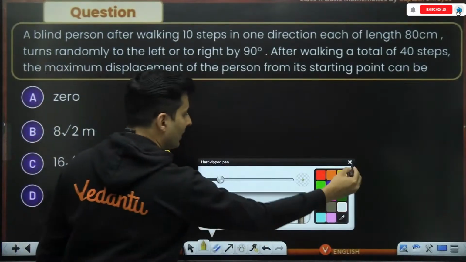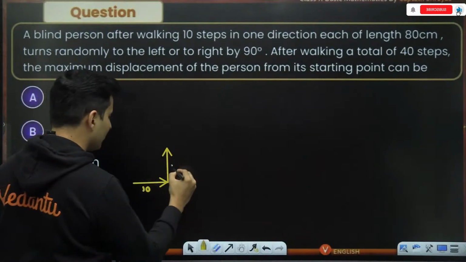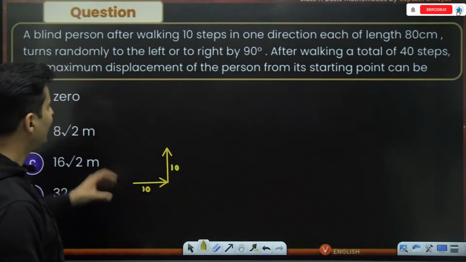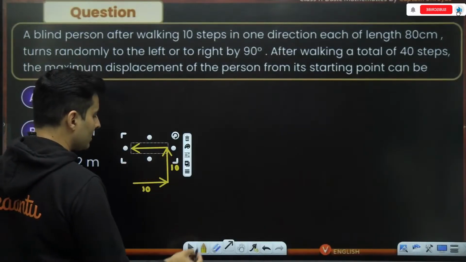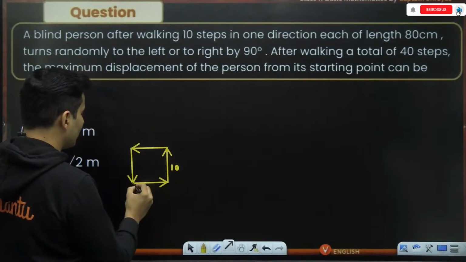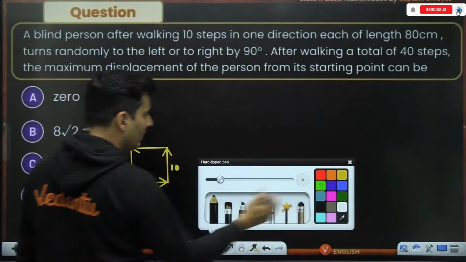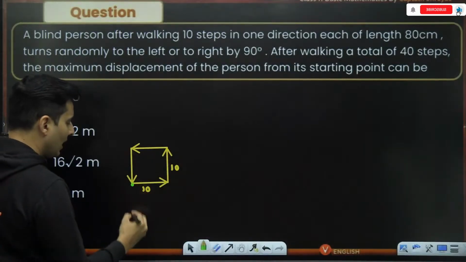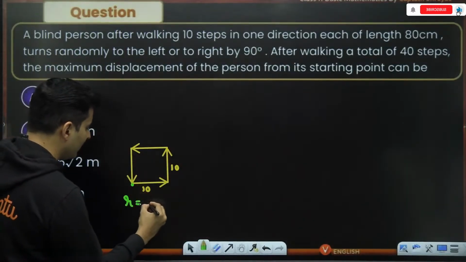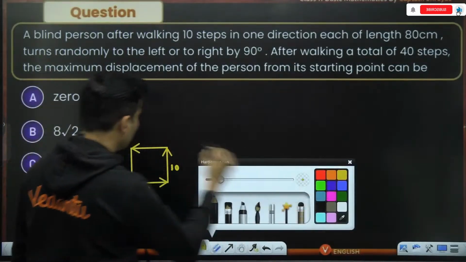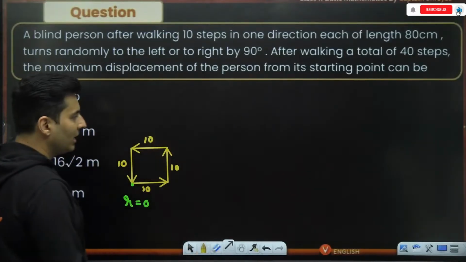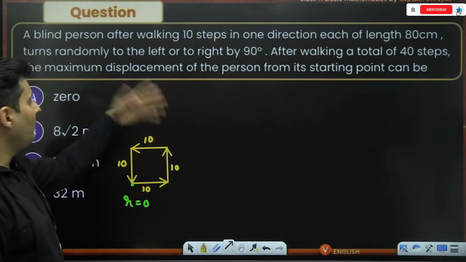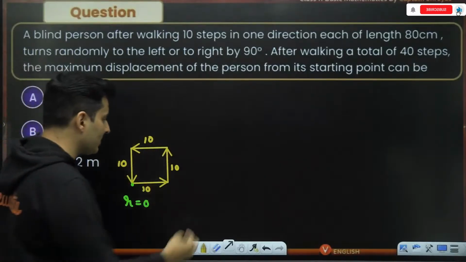Each one of them is 10 units. Now let's say he again turns towards the left. Well, he will be back to his original position, and then the resultant will be 0. So every time if he turns left, he'll be back to the same place. No, that is not maximum. I want the maximum possible displacement.